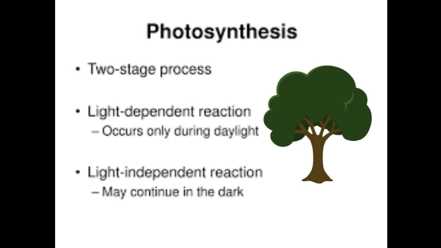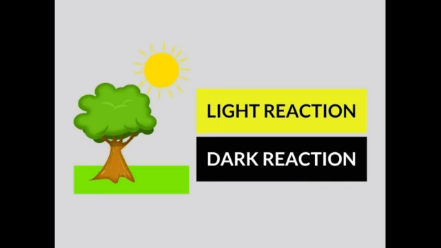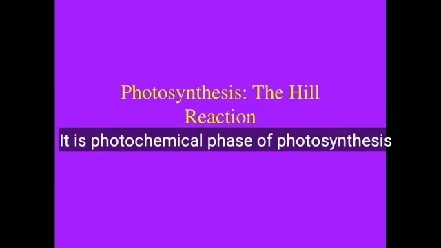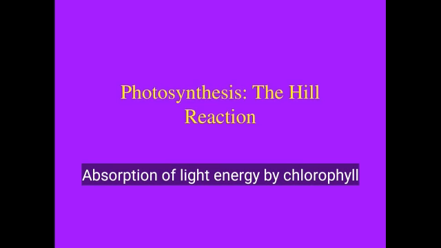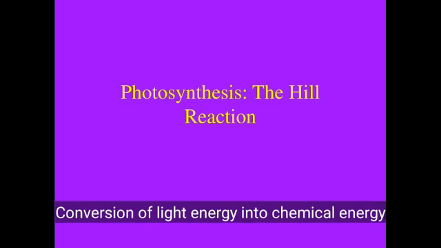Then photosynthesis is a 2-stage process: light dependent reaction and light independent reaction. Light dependent reactions are also called Hill's reaction, and light independent reaction is also called dark reaction. The Hill's reaction is the photochemical phase of photosynthesis: absorption of light energy by chlorophyll and conversion of light energy into chemical energy.